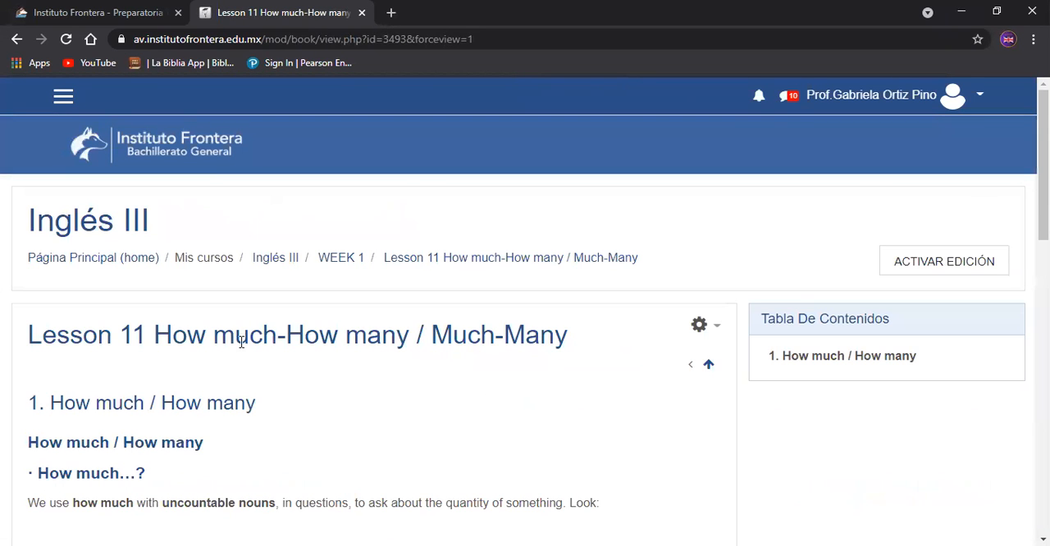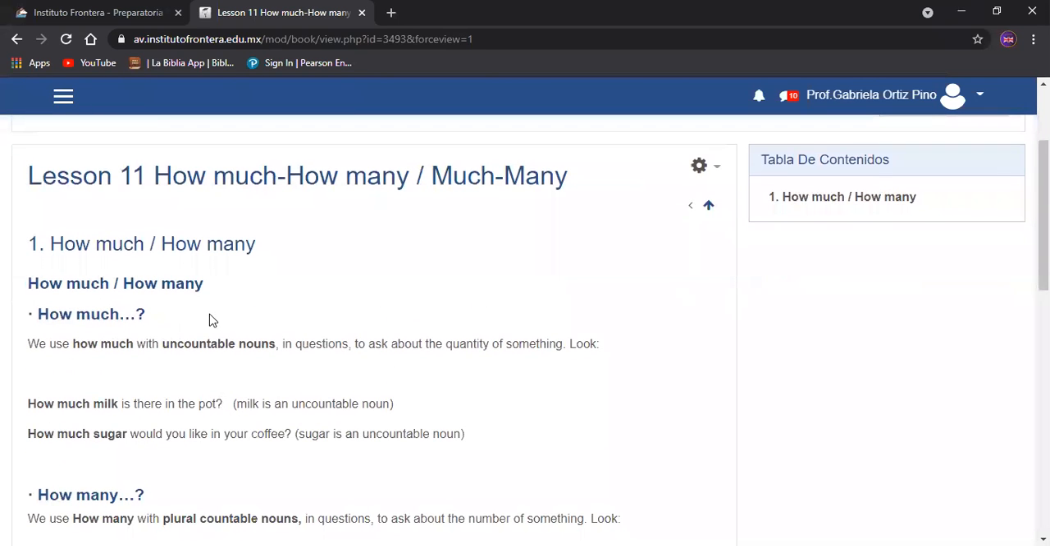In lesson number 11, we are going to talk about how much, how many, much, and many. Number 1, how much or how many? We use how much with uncountable nouns in questions to ask about the quantity of something. Look, how much milk is there in the pot?